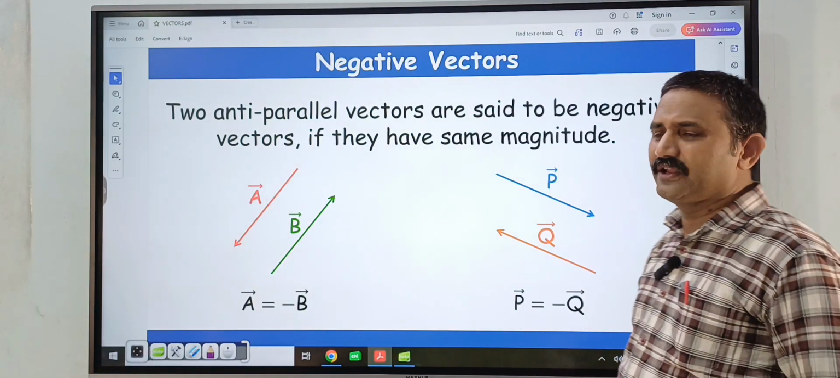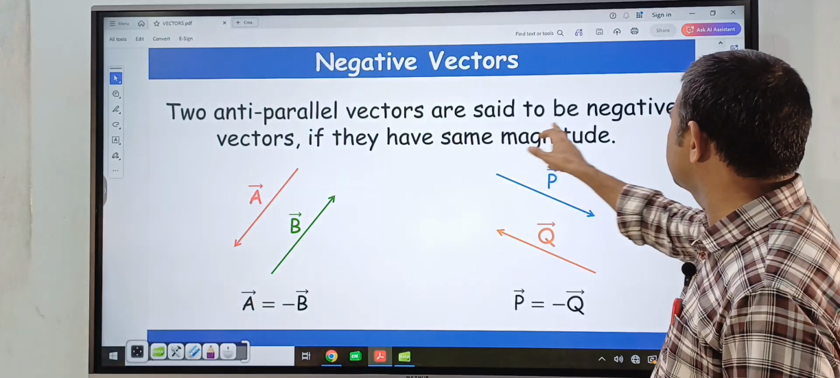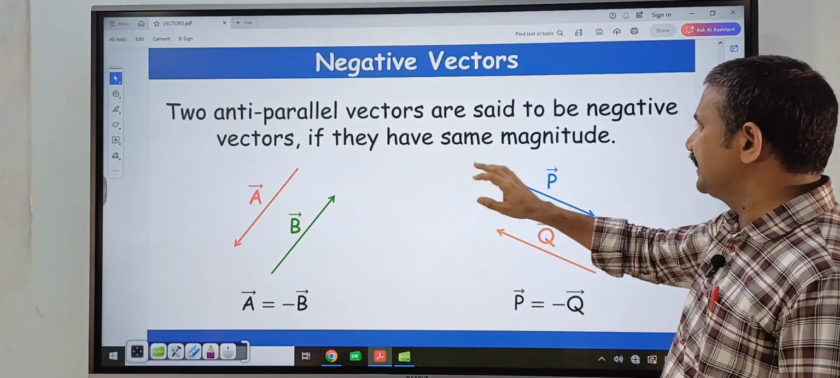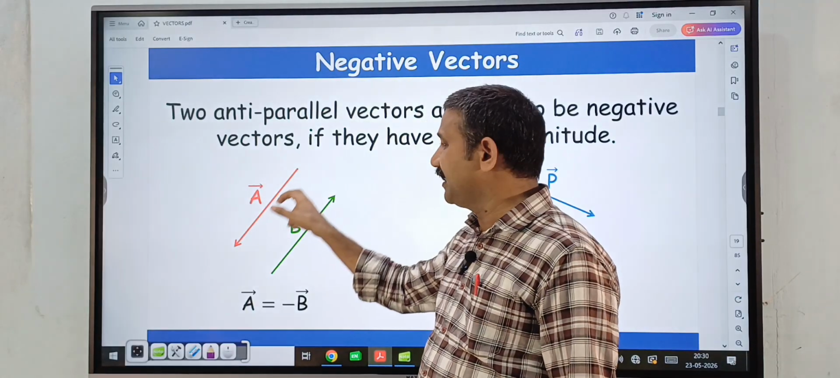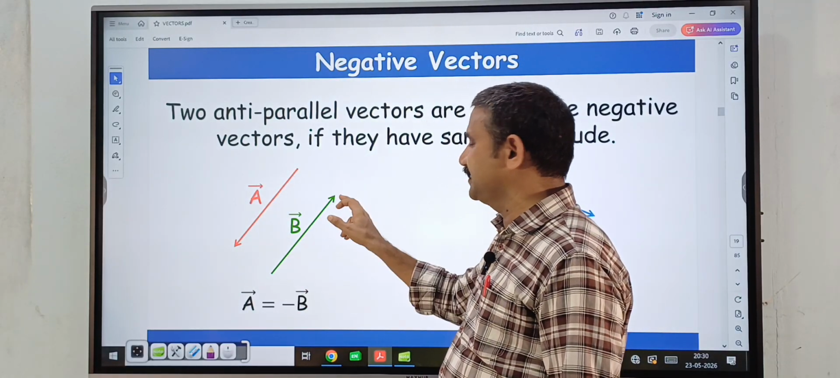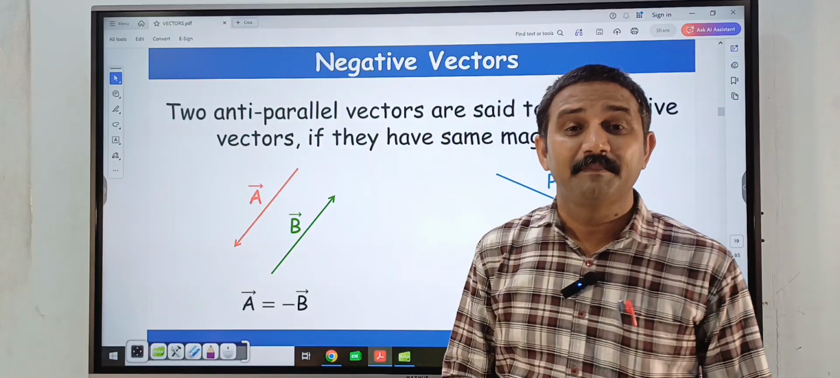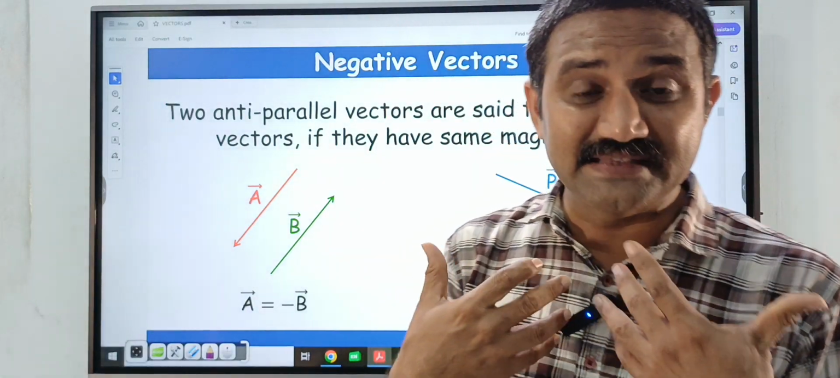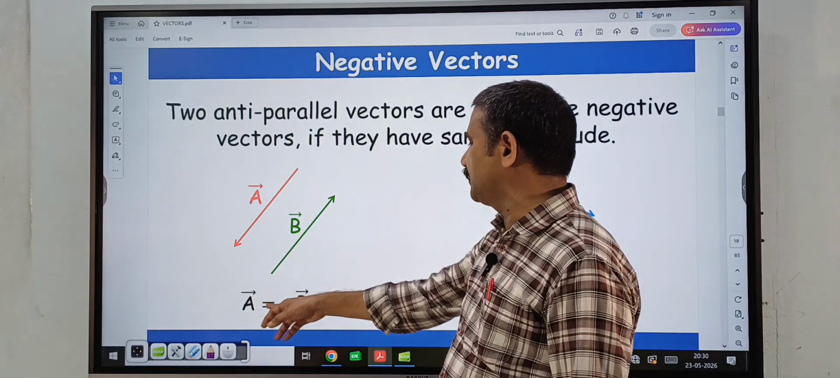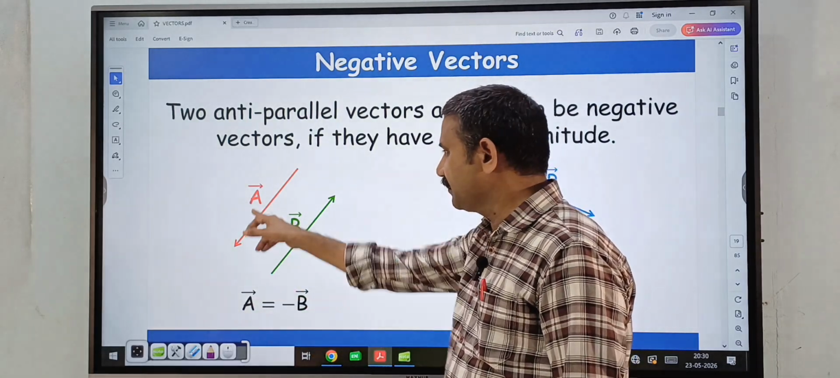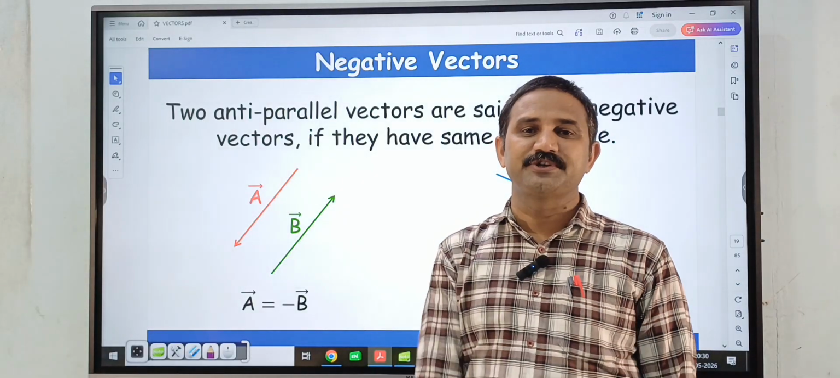Next, negative vector. Two anti-parallel vectors are said to be negative vectors if they have the same magnitude. Suppose this a bar vector is in this direction and b bar vector is in this direction. Both vectors are in the opposite direction but the magnitudes remain the same. That is called a negative vector. So here a bar is equal to minus b bar. The magnitudes of a bar and b bar are the same and the direction is opposite.